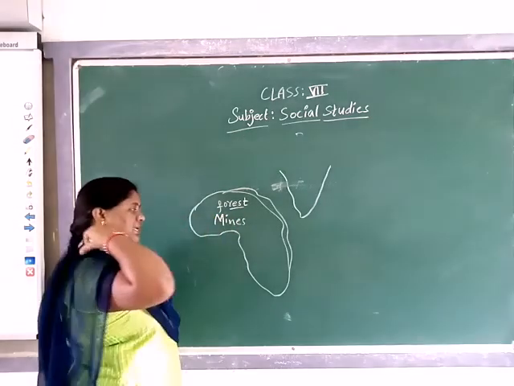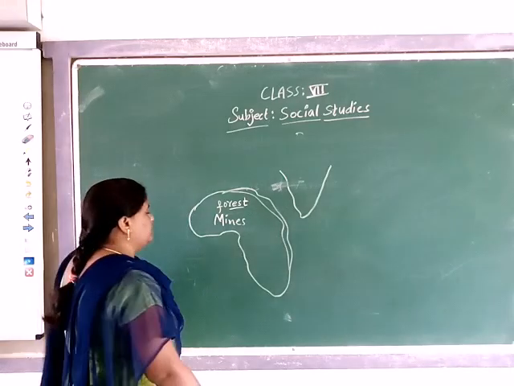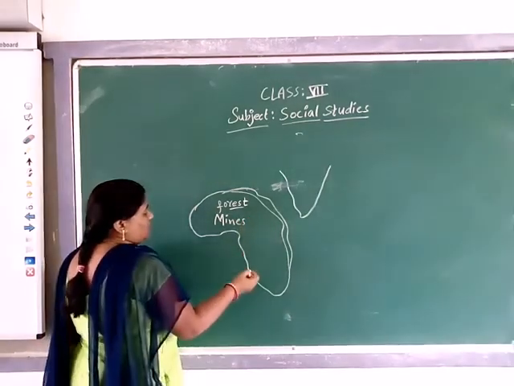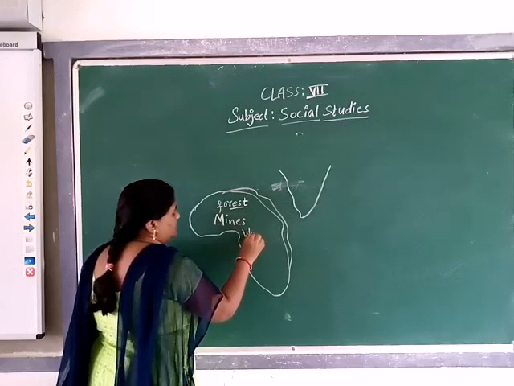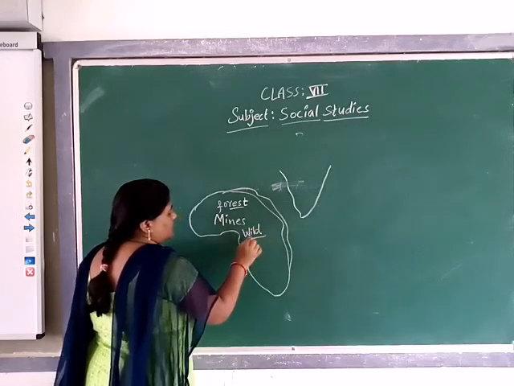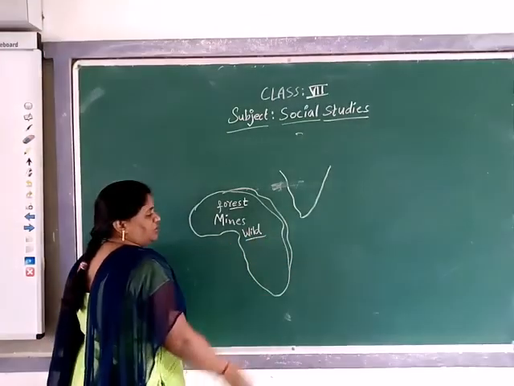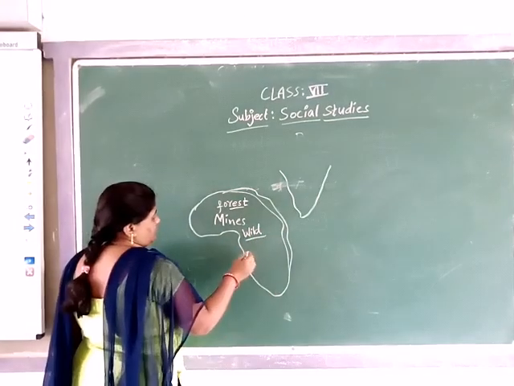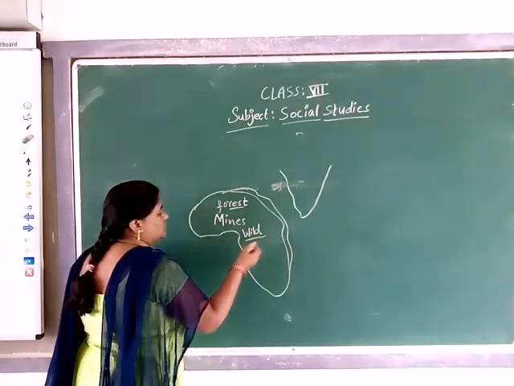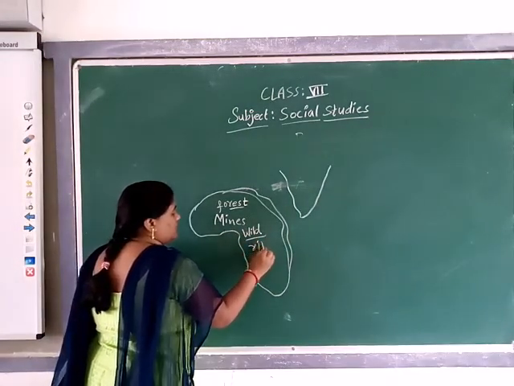Even petroleum, gas and coal mines are also available. Many different wild animals and wild plants can be seen in this continent, which we cannot see in any other country. It also has huge water sources, with the biggest rivers.